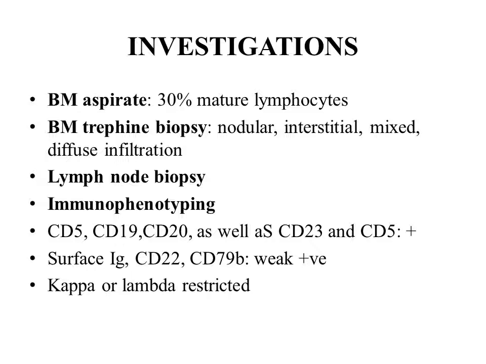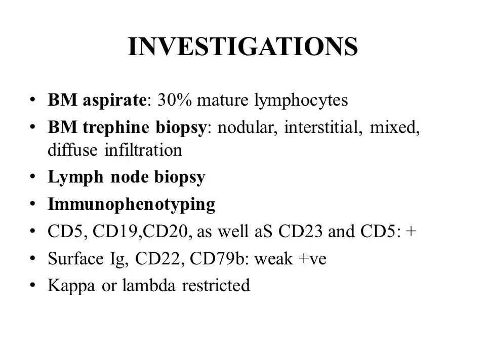CD5 means cluster designation 5. Now these are actually very complicated names. To make this more simple, they have given some numbers. It's very difficult to memorize the actual receptors, what are the receptors present in all these cells. They are a bit complicated. So now they have given these different numbers. So CD5 means cluster designation 5. So on the basis of these immunological markers, we can diagnose different types of cells, and we can diagnose different developmental stages of these cells.